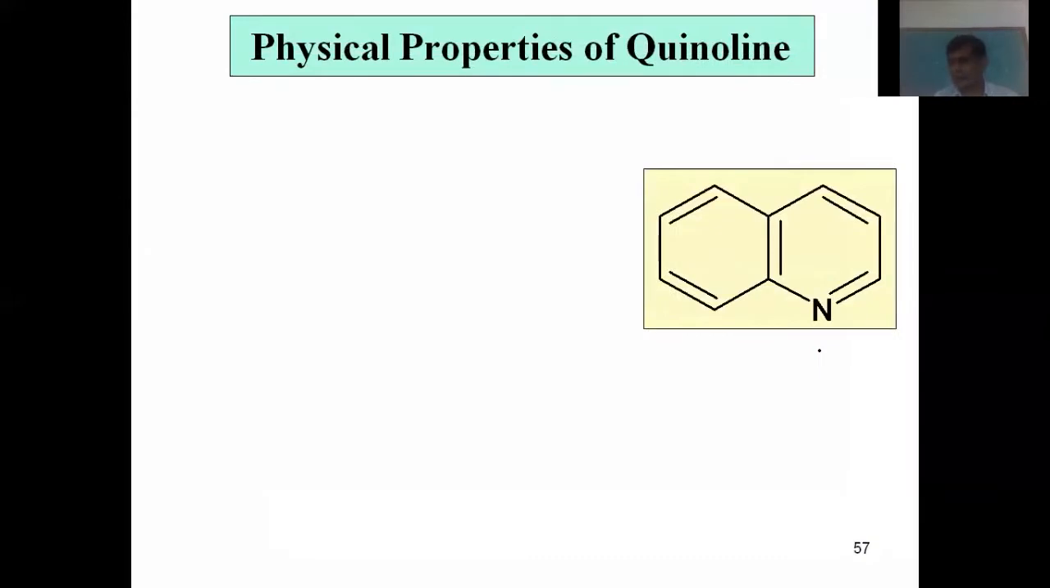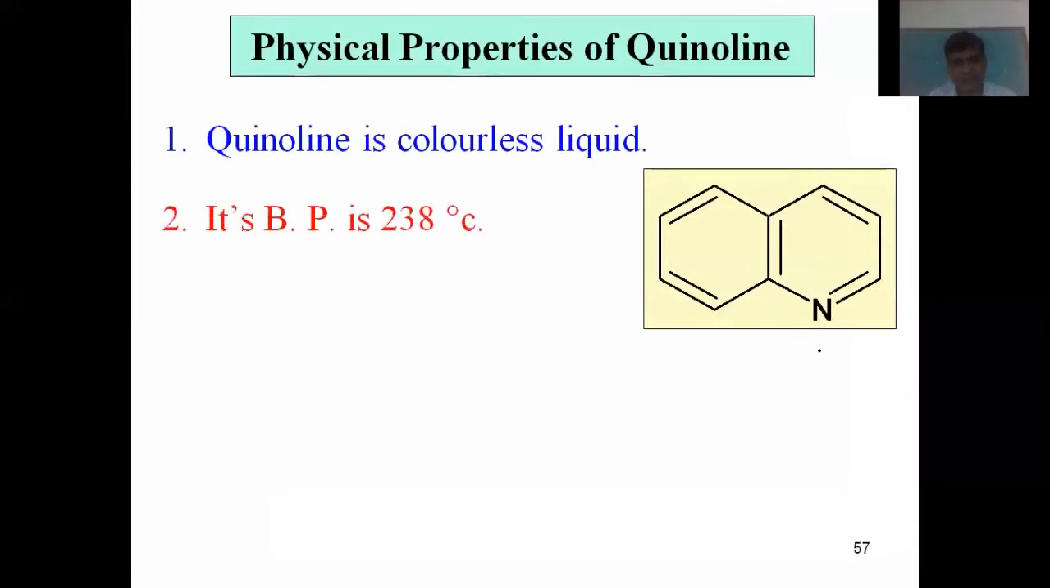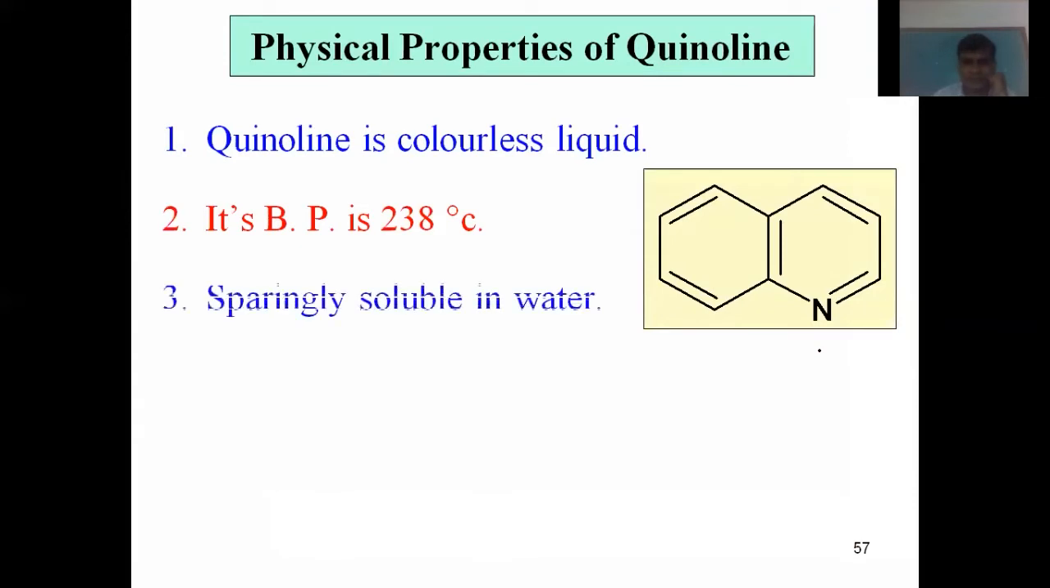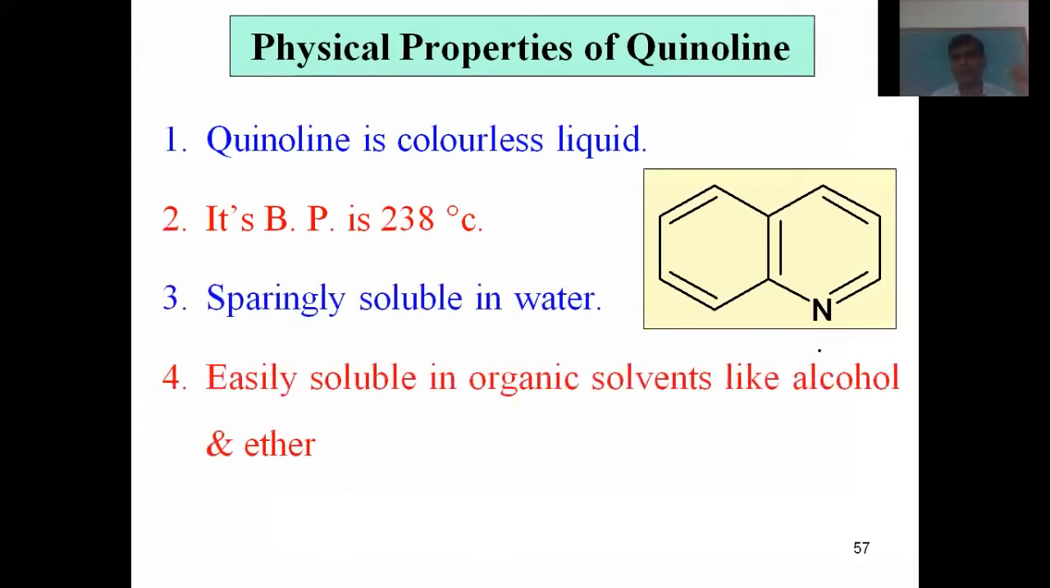Now let us see some physical properties of the compound. Quinoline is a colorless liquid. Its boiling point is 238 degrees Celsius. It is sparingly soluble in water, very less soluble in water, but easily soluble in organic solvents like ether and alcohol. And yes, it has a characteristic smell.